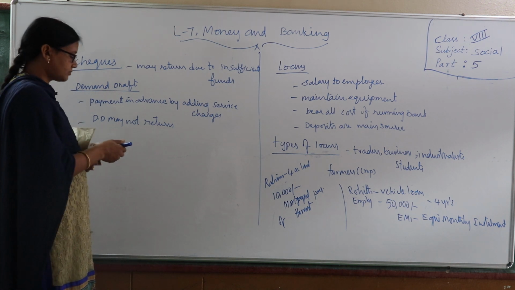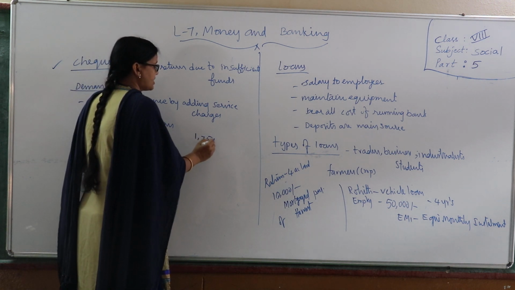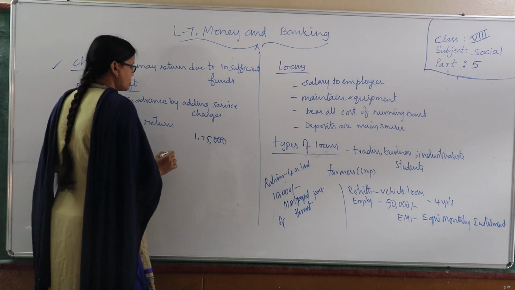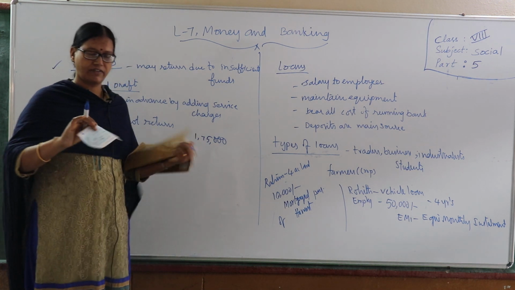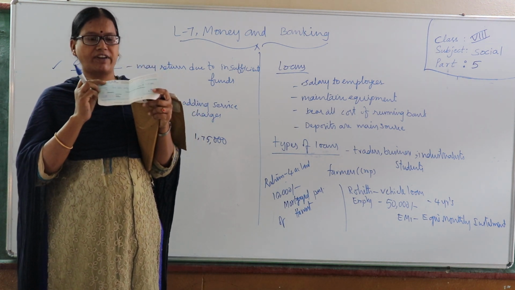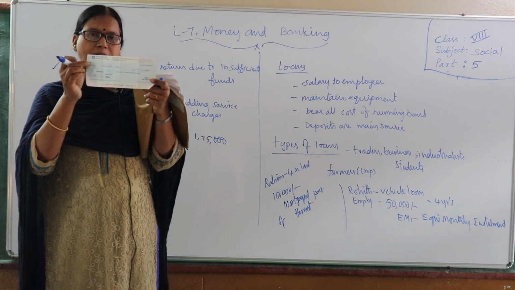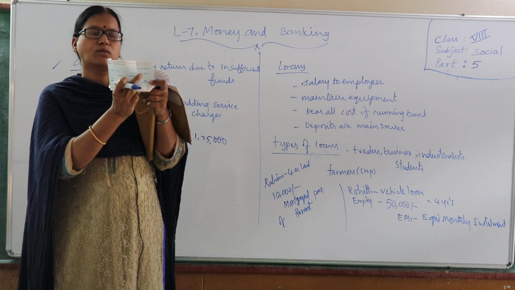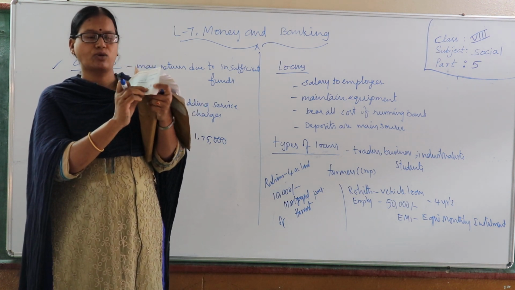For example, one person, Subhash, has to pay 1,75,000 for the payment of Sujata. So, for example, this is a check. All of you see, this is not a model, this is a real check. The name of the bank is State Bank of India. To whom we are paying, we have to write the name after 'pay', and the total amount we should write in numbers and in words. After that, here goes the sign of the account holder.